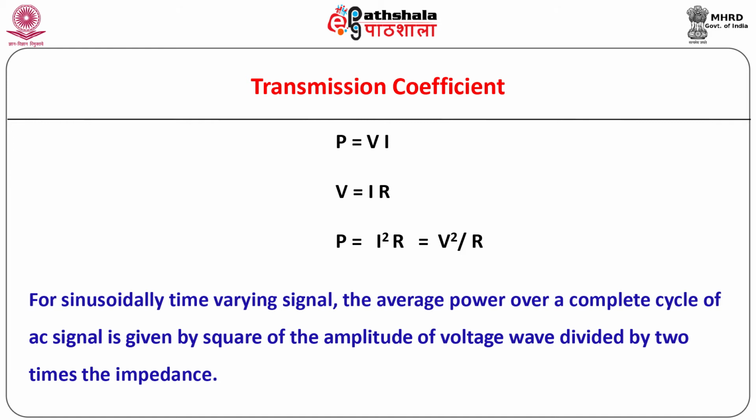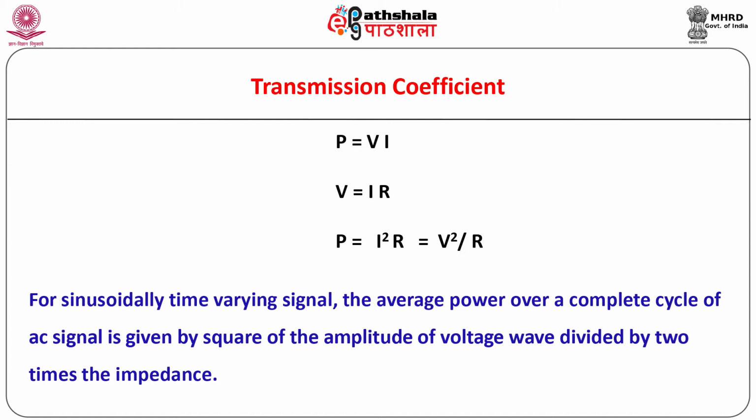For simple DC resistive circuits, we know that power P consumed by the resistor is given by the product of voltage V across the resistance and the current flowing through it. Thus, we have P equal to V into I. For linear circuit elements, V equal to IR. Hence, P equal to I square R, which is also equal to V square upon R.